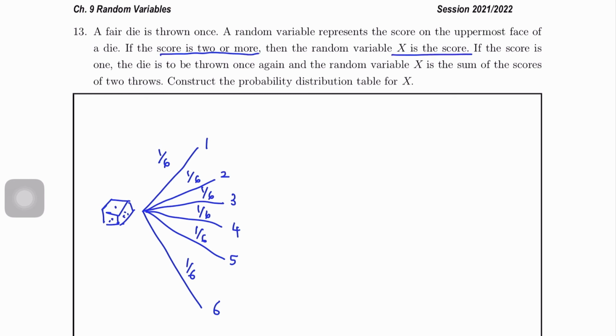That means if we get 2, 3, 4, 5, 6, we take the number. If the score is 1, the die is to be thrown once again. So if we get 1, we throw one more time.